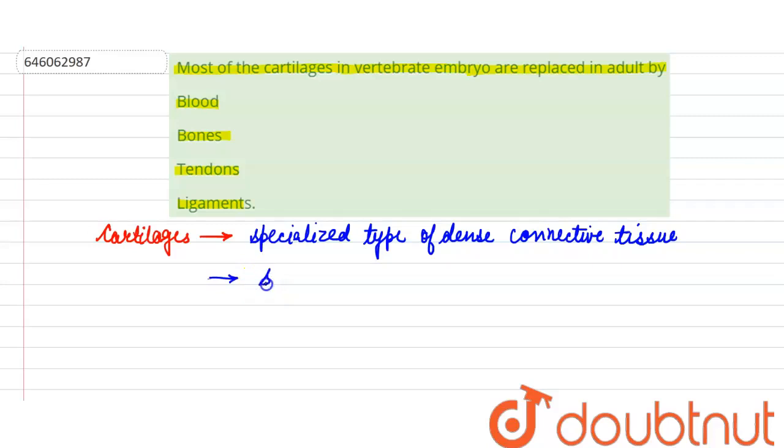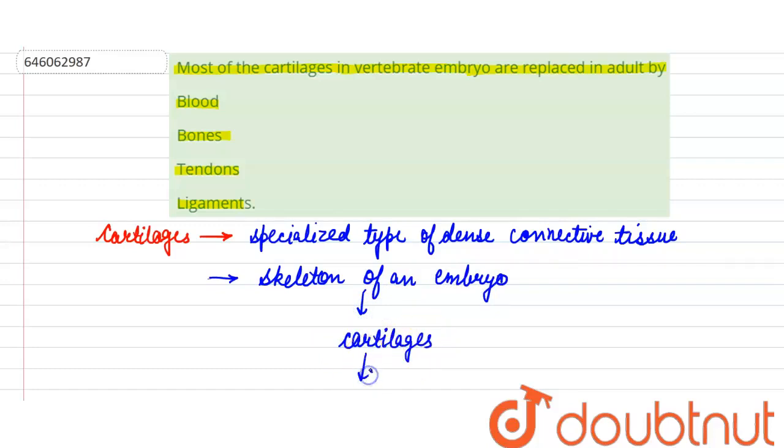So if we talk about the skeleton of an embryo, it consists of majorly cartilages which is replaced by bones during the development. This happens because of the deposition of calcium ions around the skeleton, and this process is known as ossification of bones.